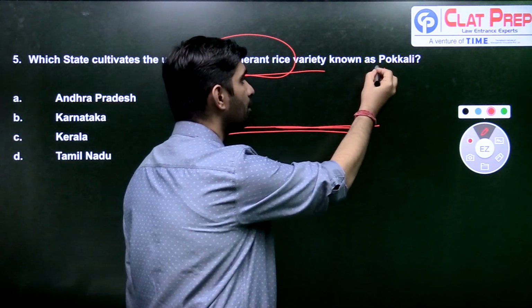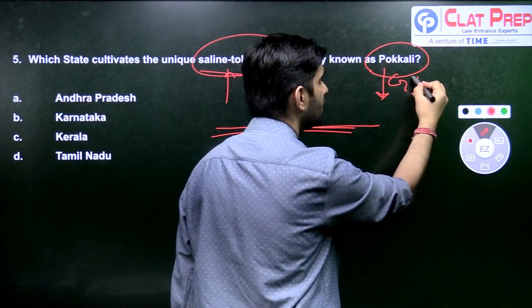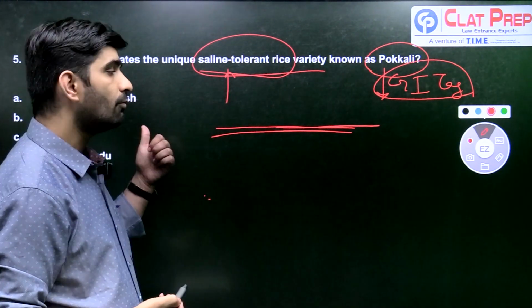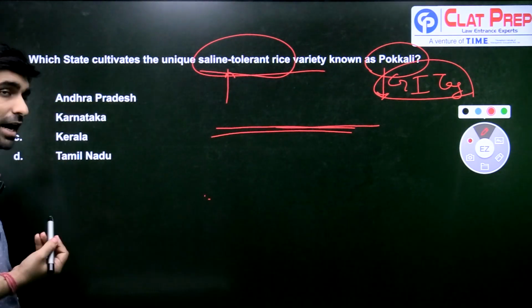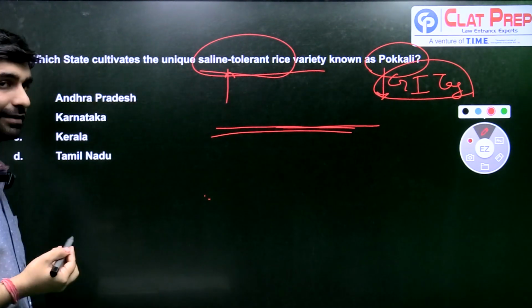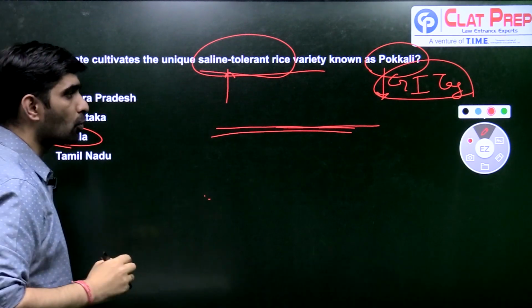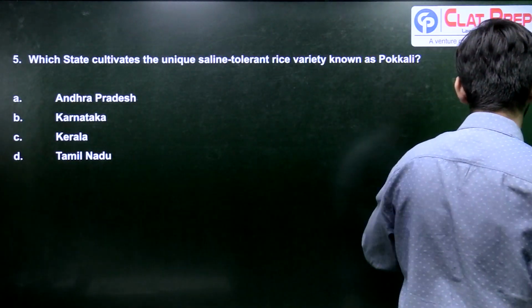So you have to tell me the Pokali rice, which is also a GI tagged protected product of India, is from this state. So four options: is it Andhra Pradesh, is it Karnataka, is it Kerala, or is it Tamil Nadu? So answer here is C, Kerala. So Pokali is a famous rice variety of the state of Kerala.